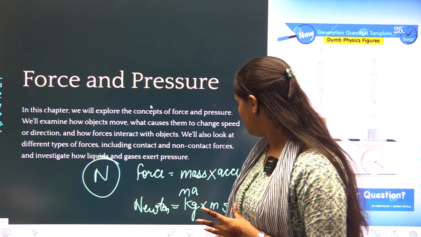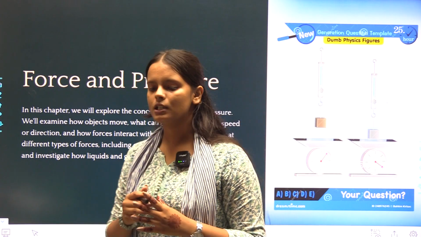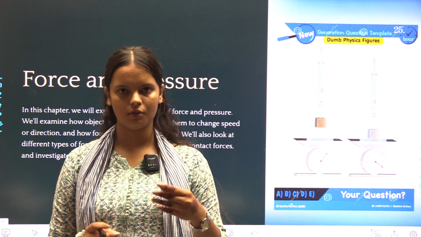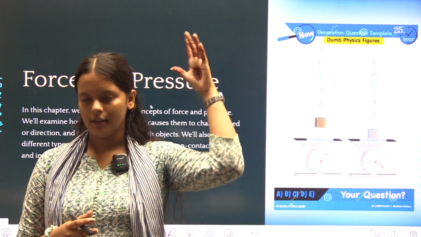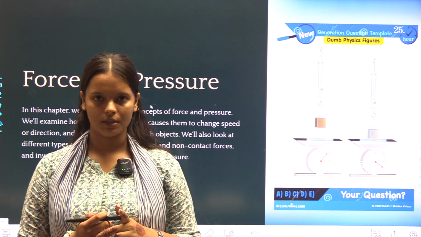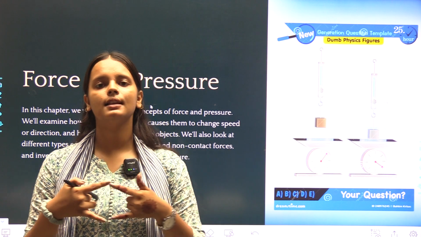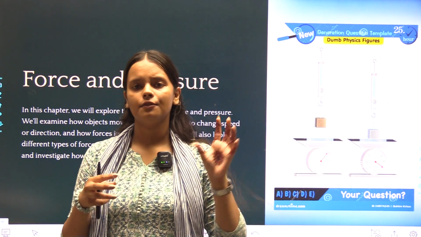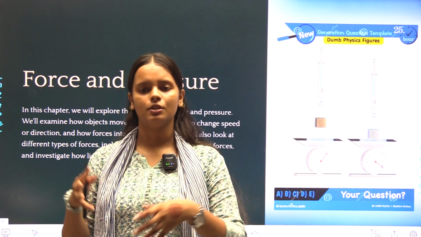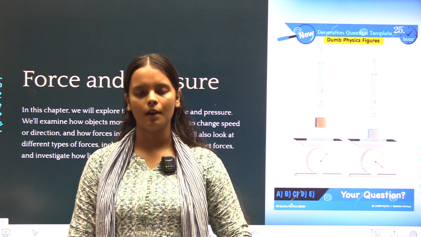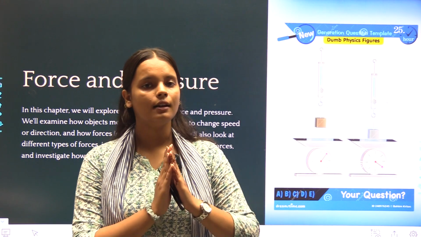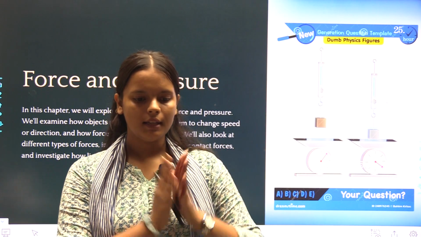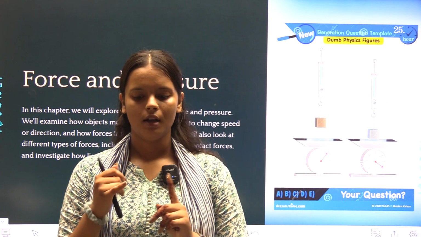Now, in this world, if you are moving, if you are walking, if anything is falling from up to down, when anything is in the sky and falling down, that is because of gravitational force. When two magnets are sticking to each other, that is because of magnetic force. There are different kinds of force: electrostatic, magnetic, gravitational, the normal force, and muscular force that we use while pulling or pushing something. There are different kinds of force in each and every action that goes on in this world day to day.